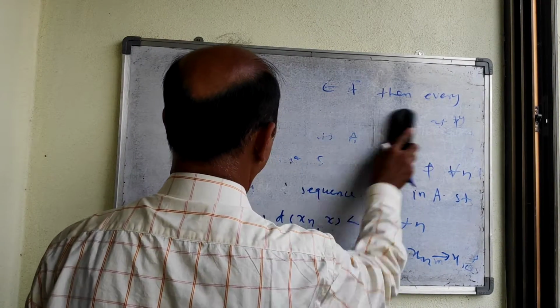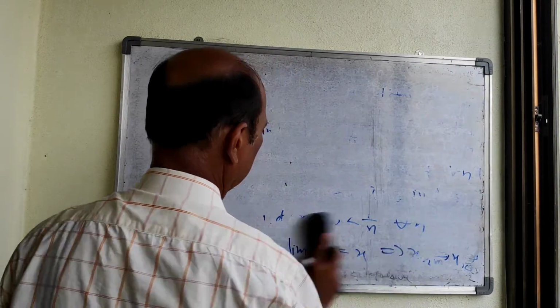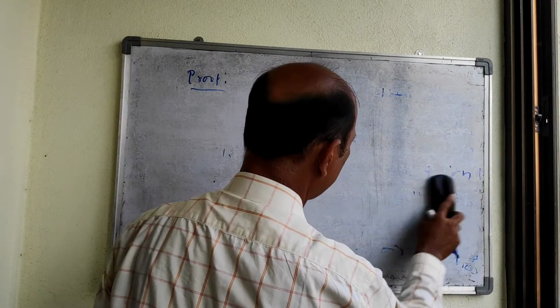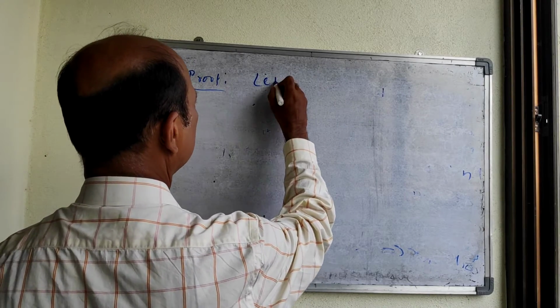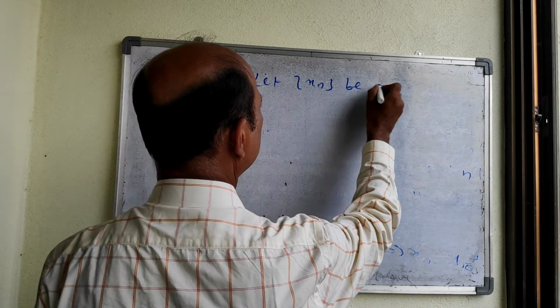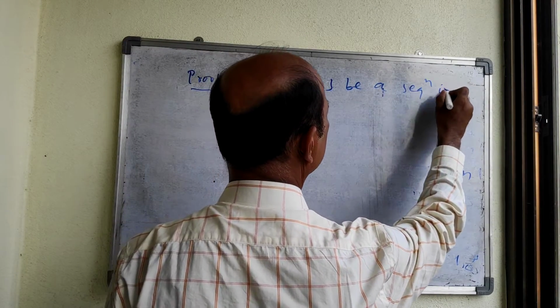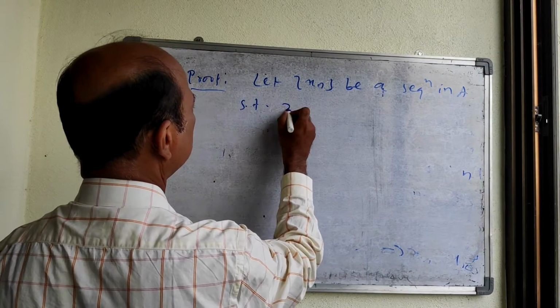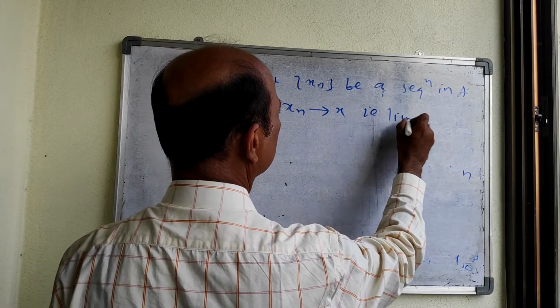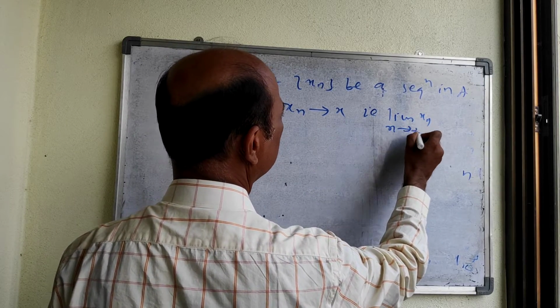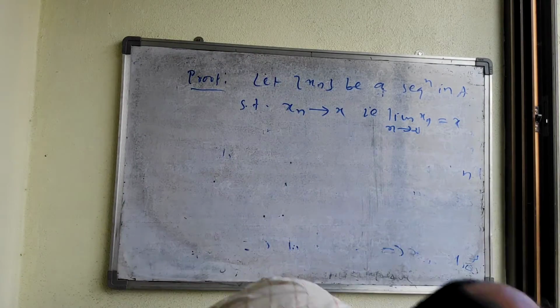Now conversely, first we will suppose that x_n is a sequence in A such that x_n converges to x, that is, the limit of x_n as n tends to infinity is equal to x.